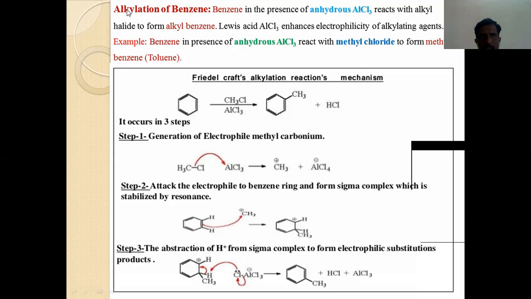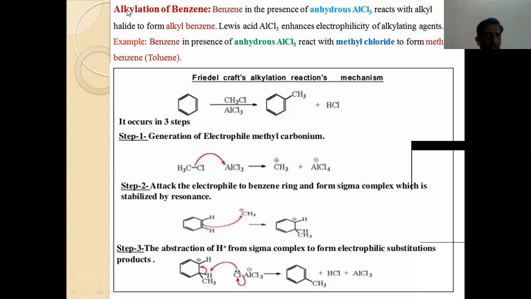If an alkyl group is attached to benzene, that reaction is called alkylation of benzene. During the alkylation reaction, an alkyl group is substituted onto the benzene molecule. That reaction is called alkylation of benzene.